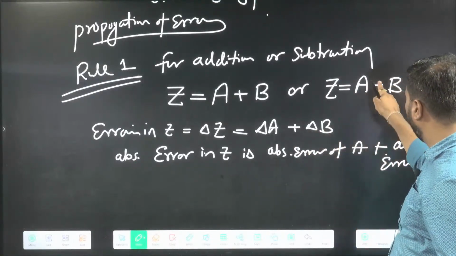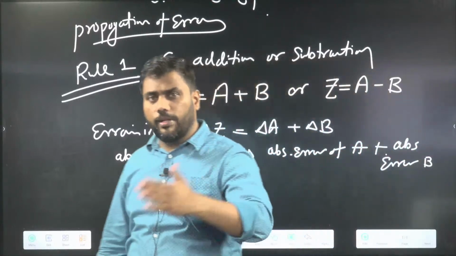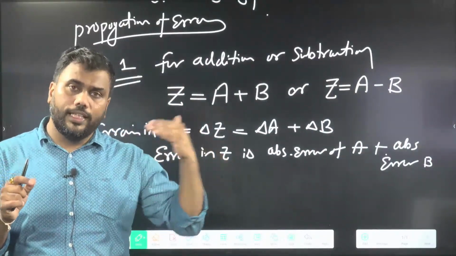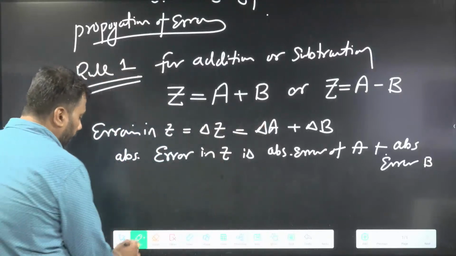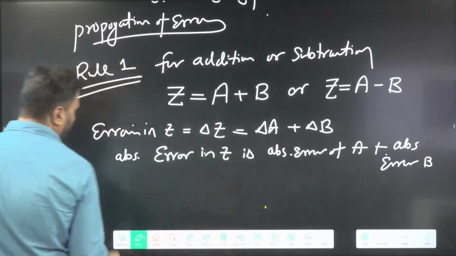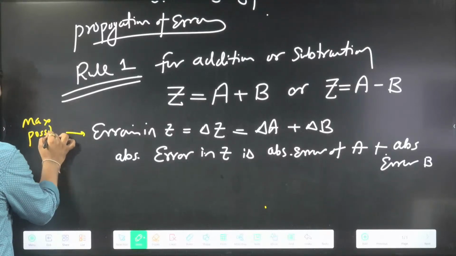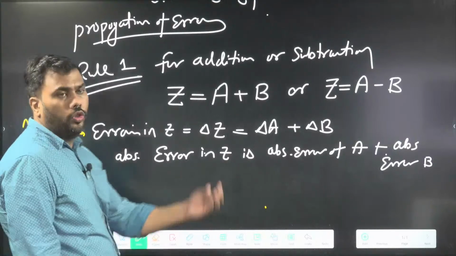The negative error of B with this negative sign will get added here. Physical quantities have plus or minus error. So with negative error of B, we get the maximum error in Z. This is the maximum possible error. Okay. So rule number 1 is clear.